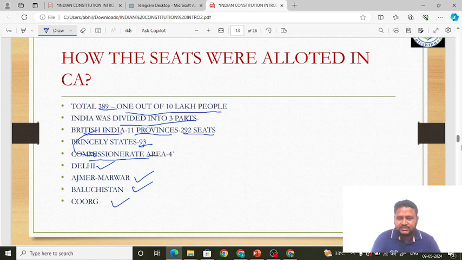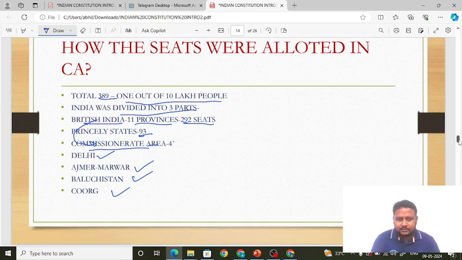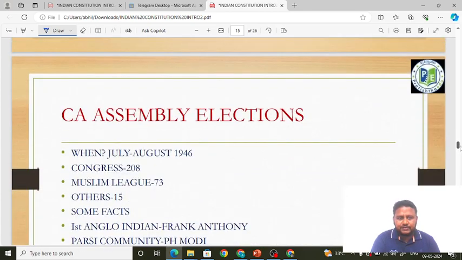Okay, next, this is how the seats were allotted in the Constituent Assembly. Okay, so now we will talk about Constituent Assembly elections. The Constituent Assembly elections were held in July-August 1946. Friends, this question was asked in the SSC CPO exam. In the election results, 208 seats went to Congress, Muslim League 73, others 15. Okay, some other facts we'll learn about the Constituent Assembly.